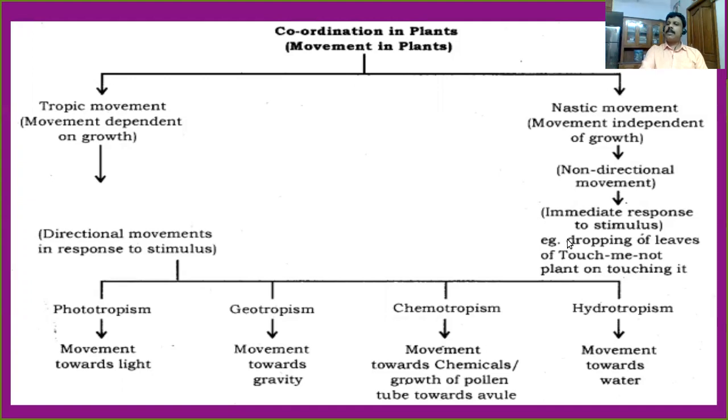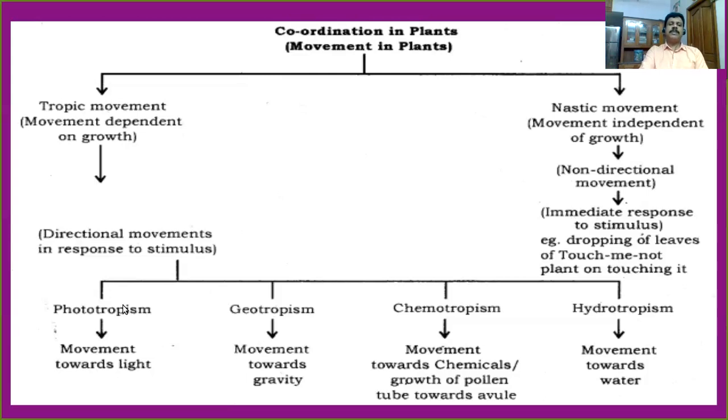And nastic movements we have already discussed. They are actually movements independent of growth. They are not dependent. The growth is not at all dependent on this type of movements. But in case of tropic movements, we have seen such type of movements are dependent on growth. They are growth dependent. Better example, I said the immediate response to stimulus, especially in mimosa plants, in sensitive plants.